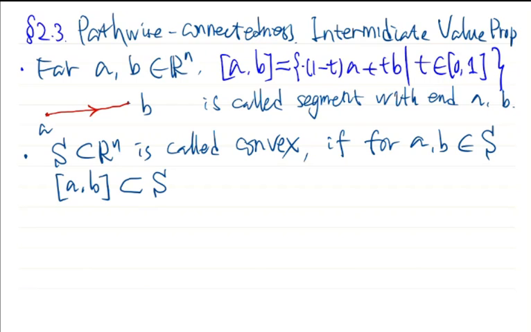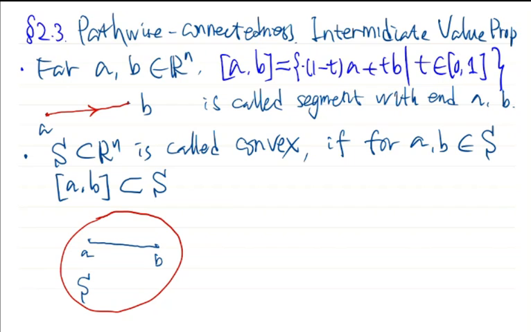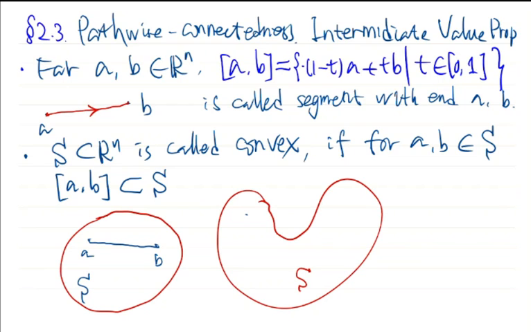We draw a picture to have a look. So this set is convex because given any 2 points, the segment between them is contained in S. But this set is not convex because this point and this point, we consider the segment joining these 2 points. We see that this part of the segment is not contained in S. Okay, so the convexity is quite easy.